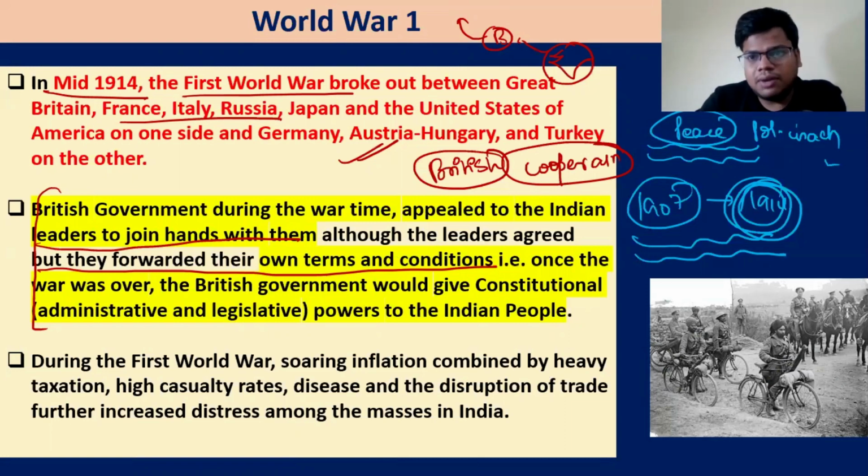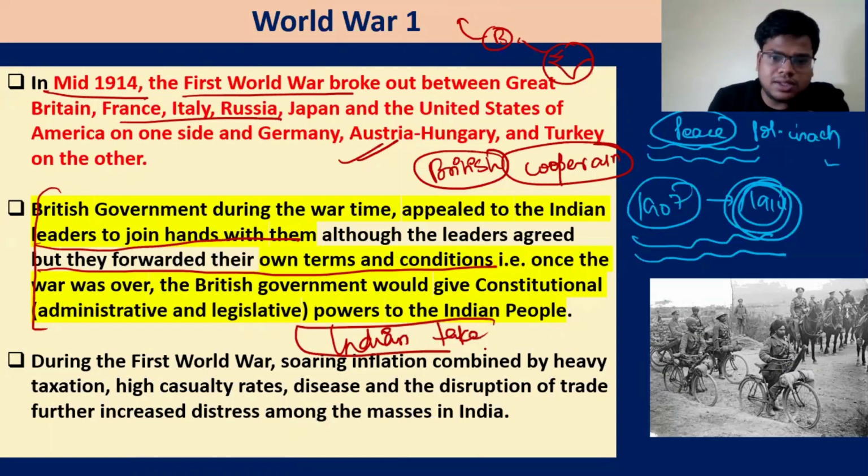And that is why, whether it is World War I or World War II, whenever the war breaks out, they will seek the assistance of the Indians. They will appeal on the moral high ground. For example, here they will appeal that, brother, we are facing a war, you need to support us, we have given you the Morley-Minto reforms and all these things. Similarly, when World War II happened, they would say, look, Hitler is threatening the whole world, this is not right, and all these things they will do. So the point is that now the nationalists or the Indians have to take the decision.